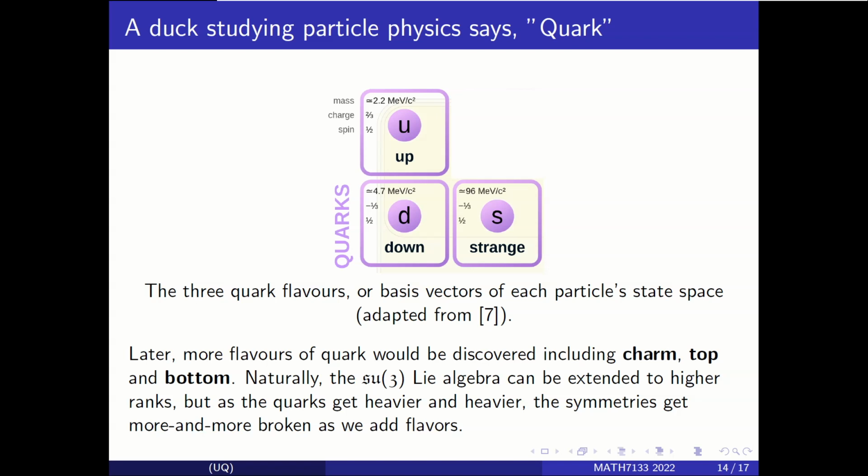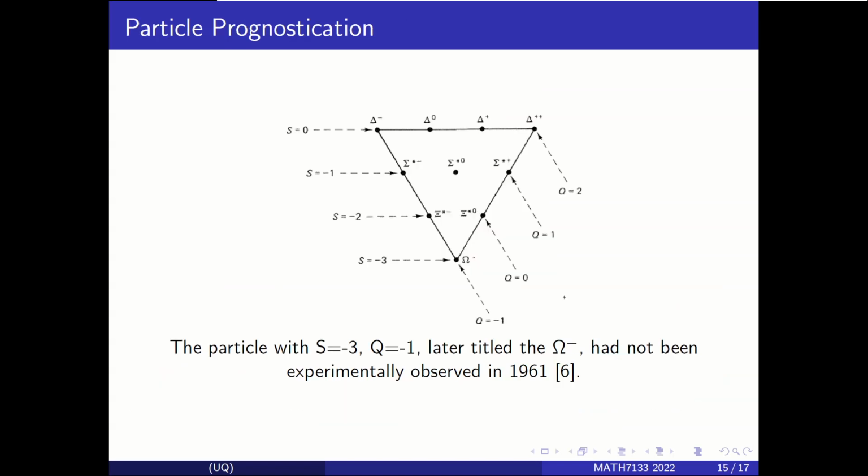In this SU(3) flavor model, only the up, down, and strange flavors were known. Therefore, the particles observed were combinations of these three flavors. So it was through the study of this SU(3) Lie algebra that Gell-Mann discovered the three smaller components which made up the observed particles. What's more, when Gell-Mann proposed his eightfold way, the particle with a charge of -1 and strangeness of -3 at the very bottom had not yet been observed. Using his model, he predicted this particle's existence and even calculated its mass and lifetime. In 1964, the omega-minus particle was discovered, just as he had predicted.